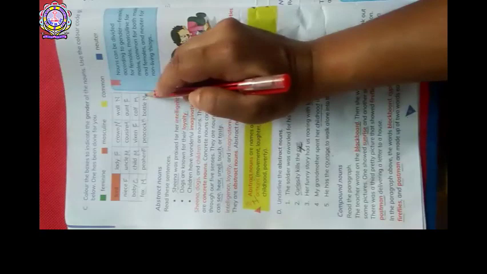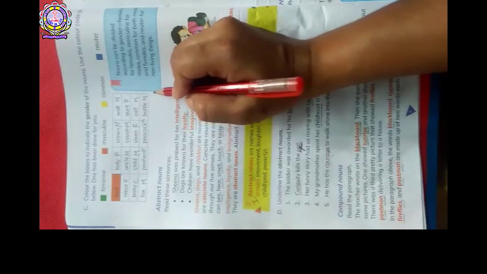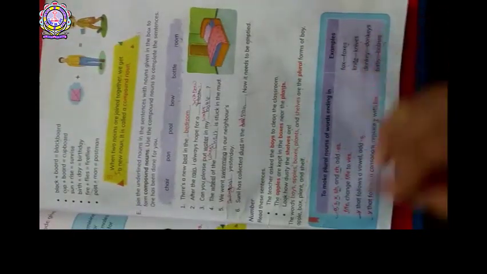Okay? So, what you have to do, students, you have to learn all definition and you have to practice. Okay? And if you have any doubt, you can ask me. Okay? Students, you have to practice this one. Okay?